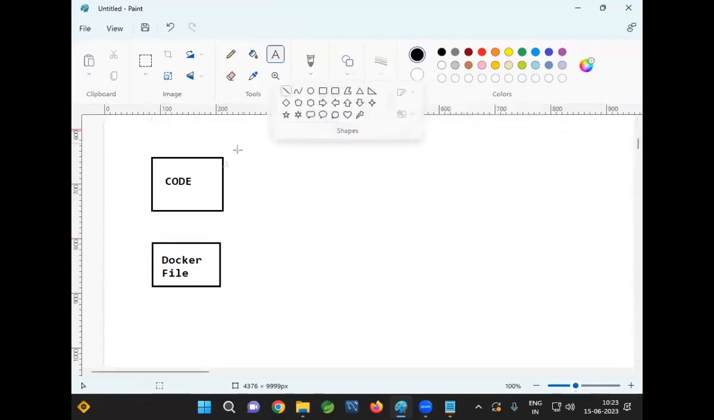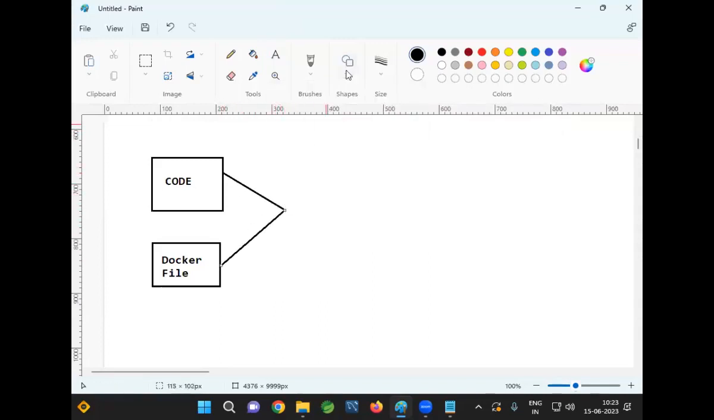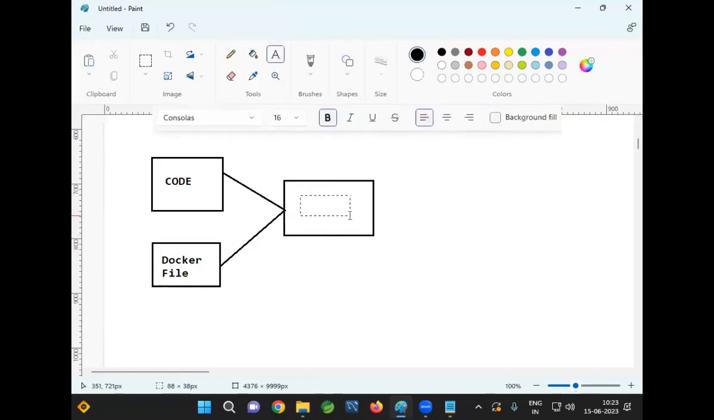Now, by using this code and Docker file, we are going to create a Docker image. What are we going to build, guys? We are going to create one Docker image. What will be there in the Docker image? Docker image contains application code plus required softwares.